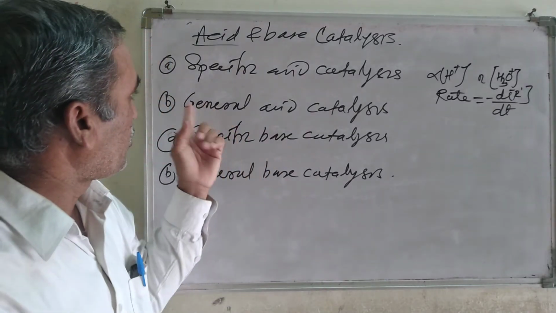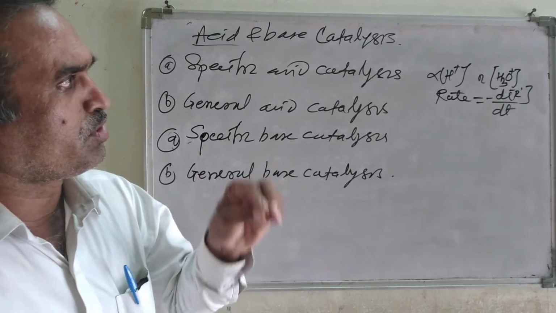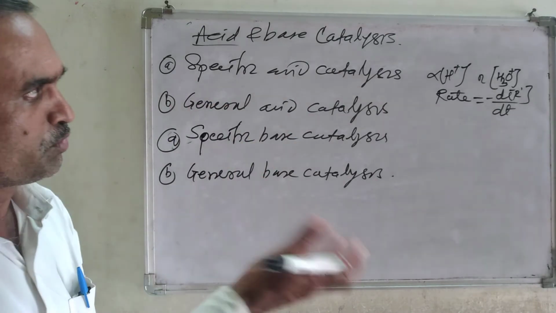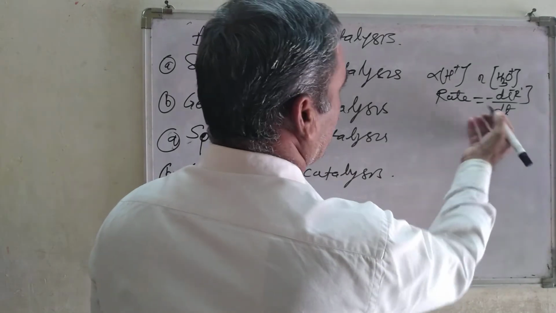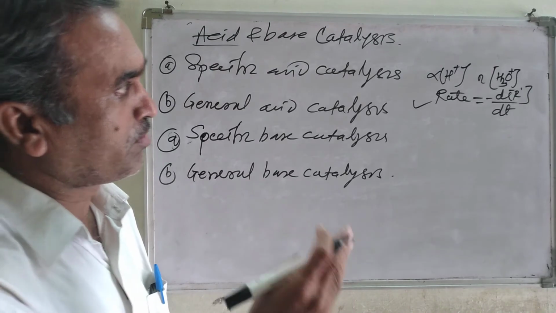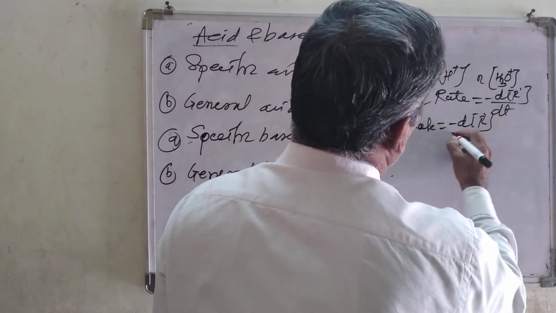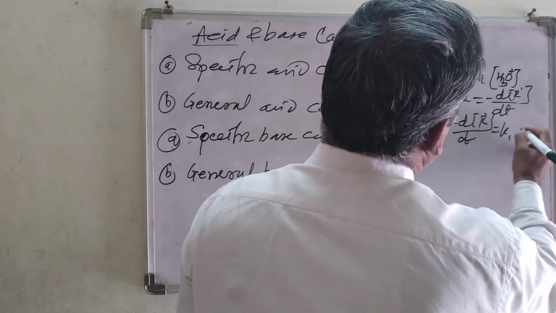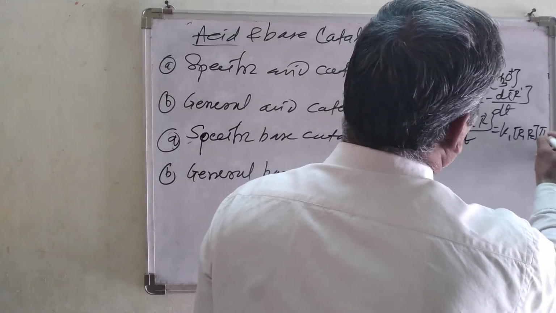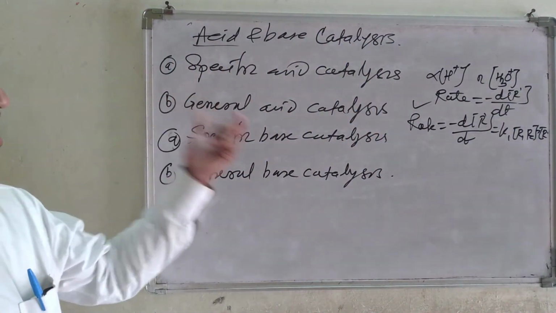Now second, what do you mean by general acid catalysis? In general acid catalysis, H plus ions are also involved, and therefore the rate is directly proportional to the concentration of H plus. Rate is equal to minus d r dash upon dt, which is equal to k1 r1 plus k2 r2, and like this you go on adding. So that is called general acid catalysis.